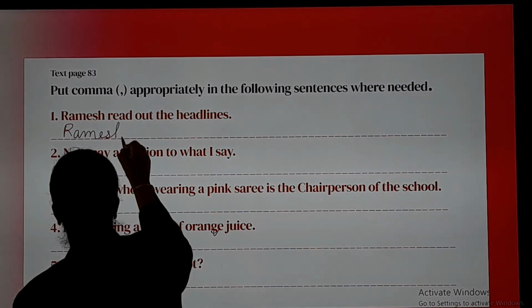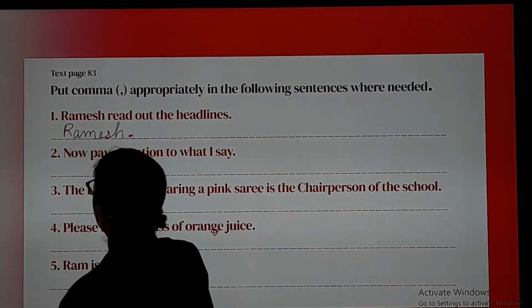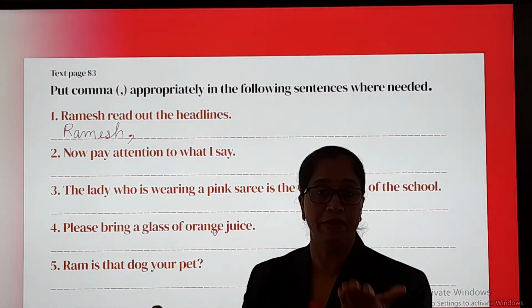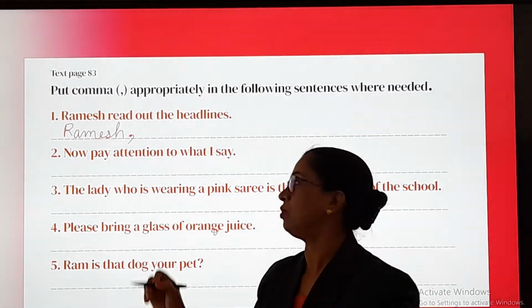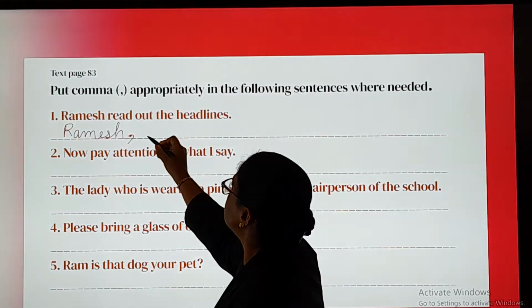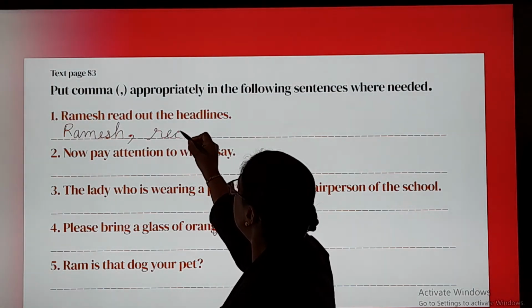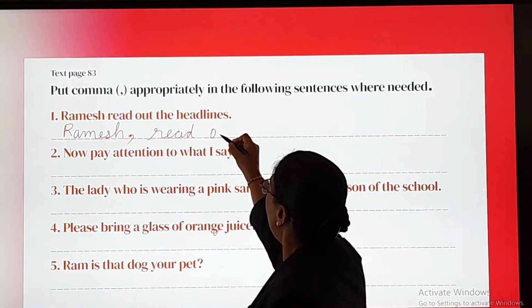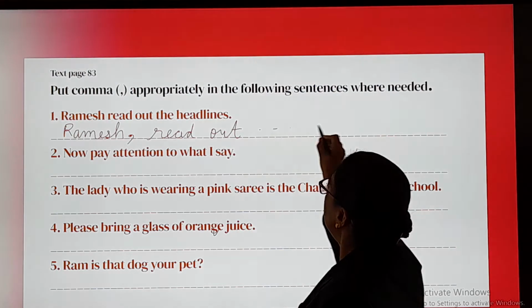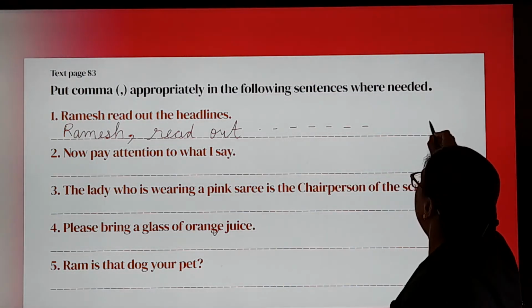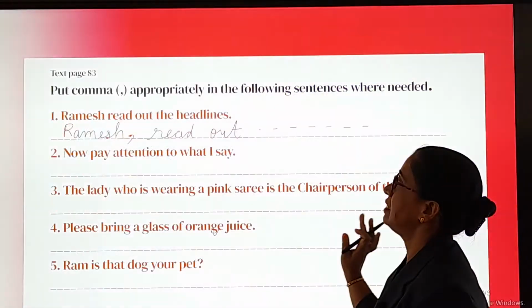R-A-M-E-S-H, Ramesh, and then you put a comma because you are calling out the name of that person, Ramesh. You have to put a pause over there, so comma, and then you copy the sentence. Read out the headlines, and you put a full stop. You will complete that sentence.